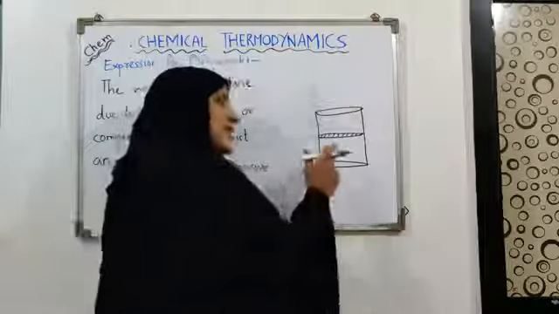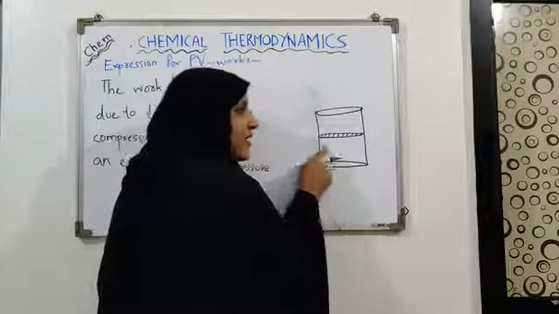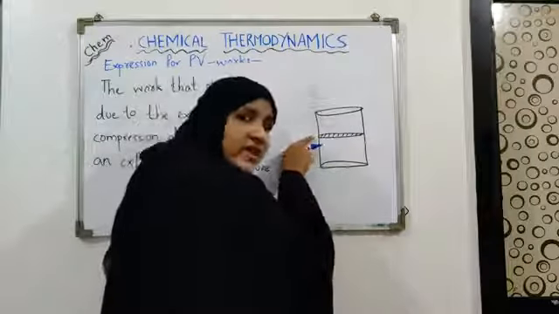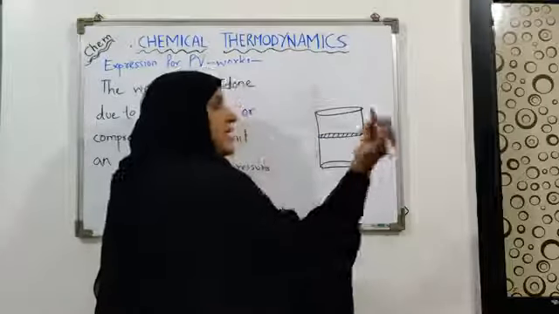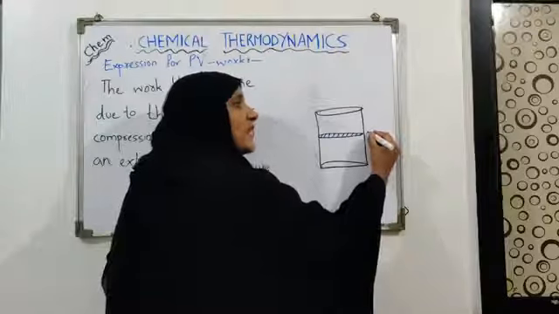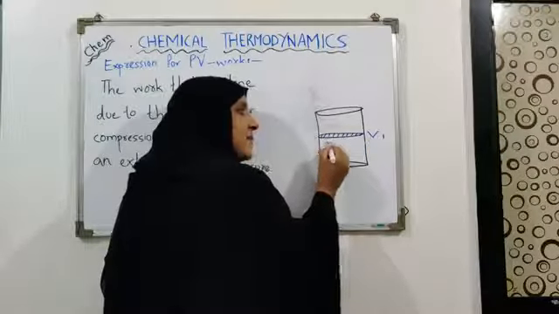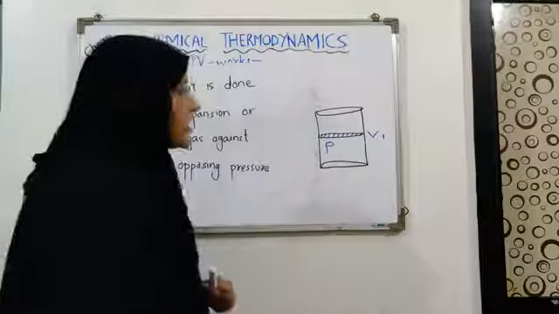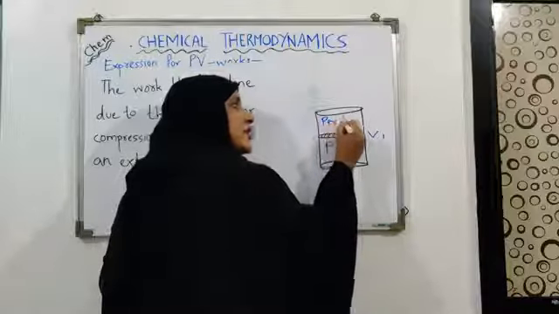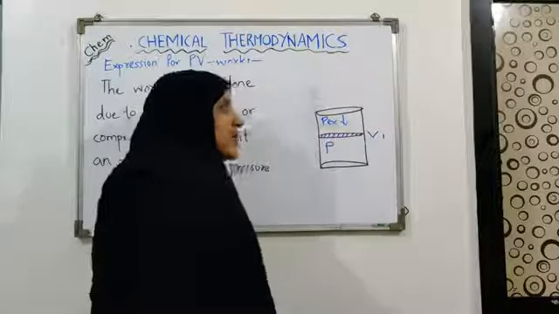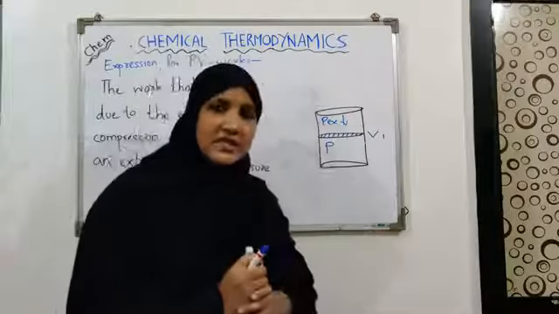So let's say that we have a gaseous system enclosed in a cylinder fitted with a weightless, rigid, movable and frictionless piston. Let's say that the volume of the gas is V1 and the pressure of the gas is P. The external pressure that is acting on that piston is denoted as P external.